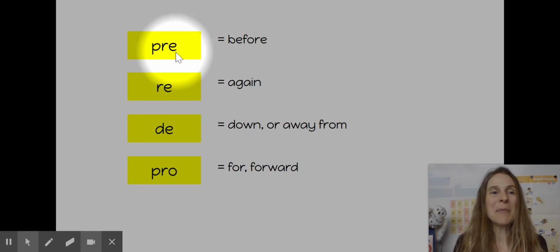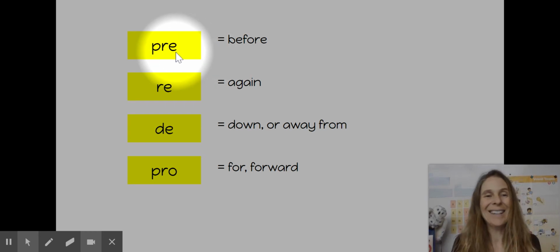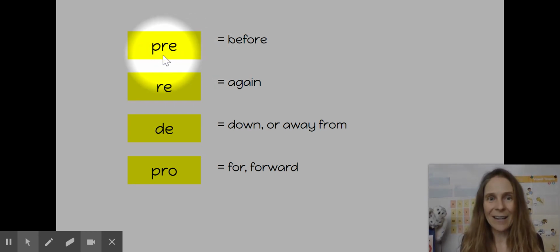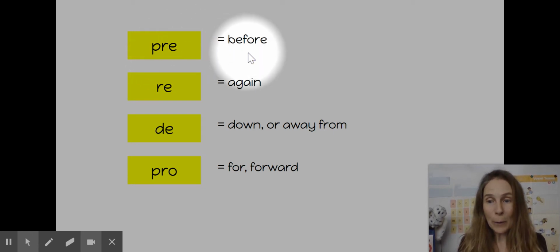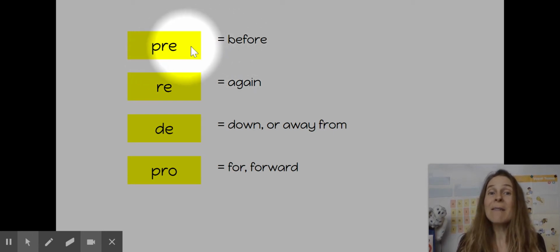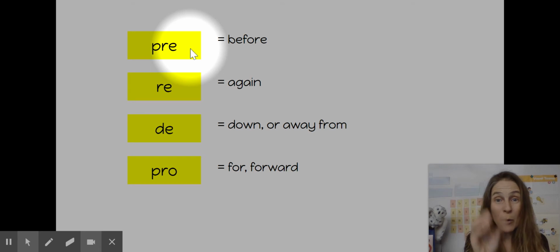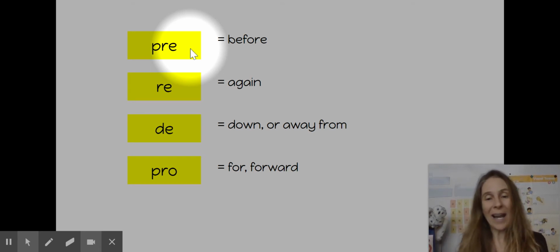So guess what? Our first new prefix is the prefix pre. We're using the word prefix because we're putting this part of a word in front of another word. So pre means before. So prefix is a part of a word that comes before a word.